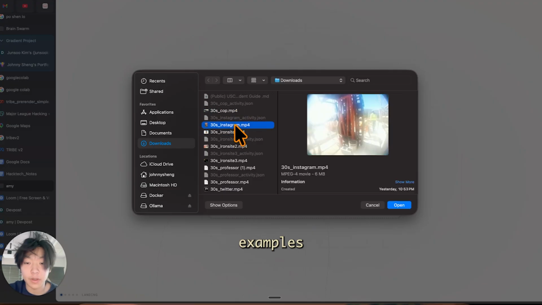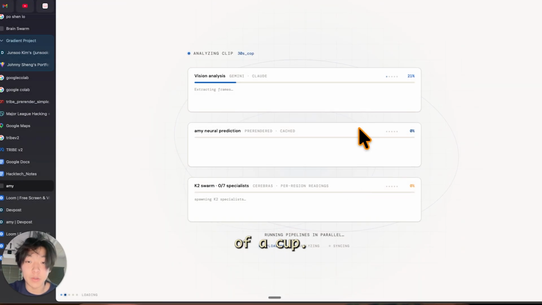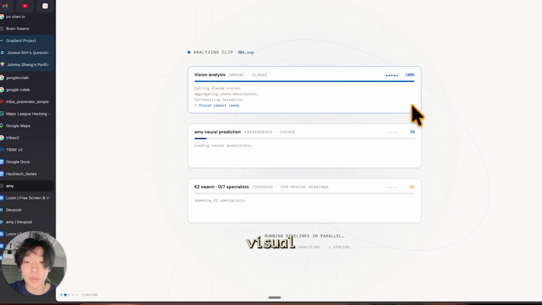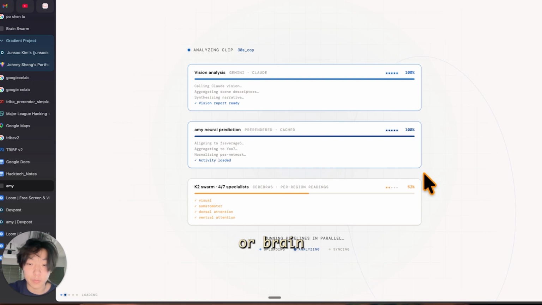We have a couple of different examples here, but we're going to go ahead and start with a video of a cop. One of the first processes is we do a vision analysis of this. This sends it through a basic vision language model. Then we send it to our unique Tribe model, which is basically trying to map the video over to brainwaves or brain scans. And then finally we spawn in our K2 swarm.